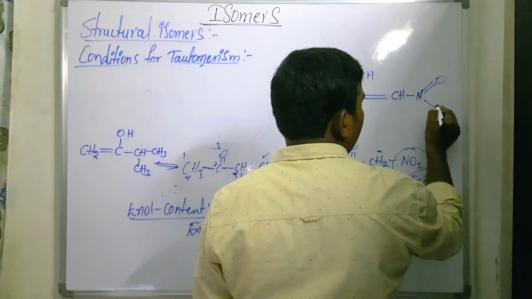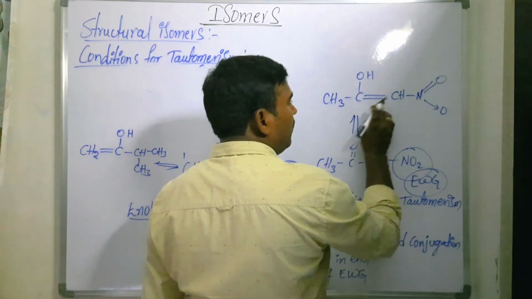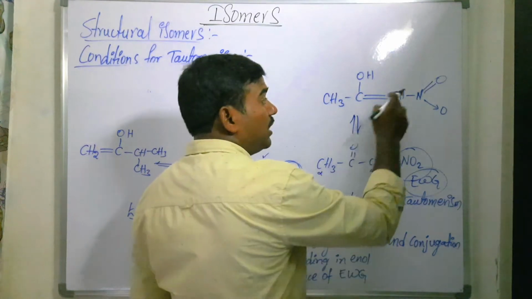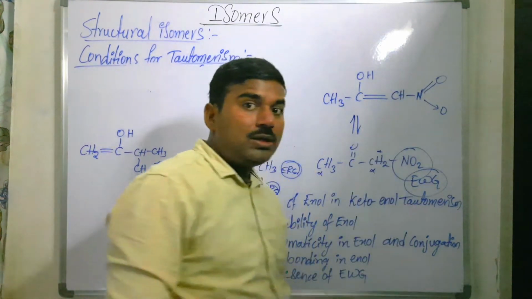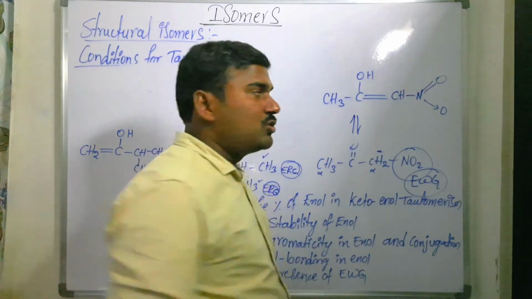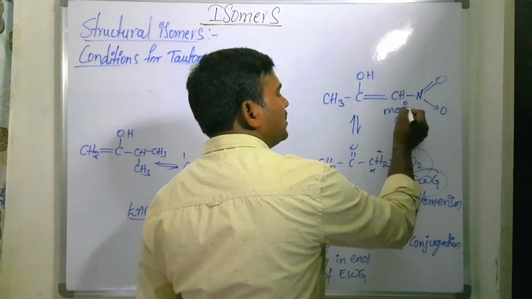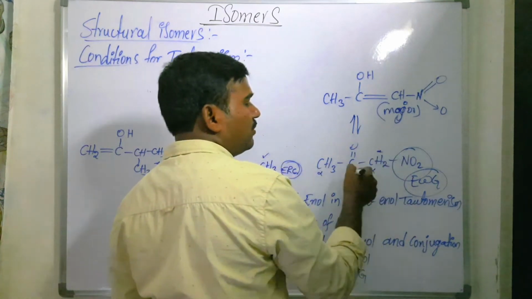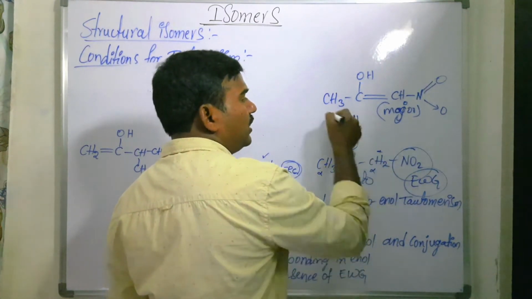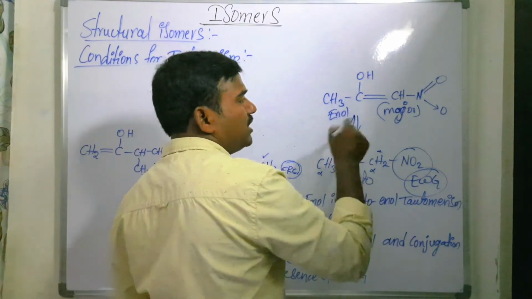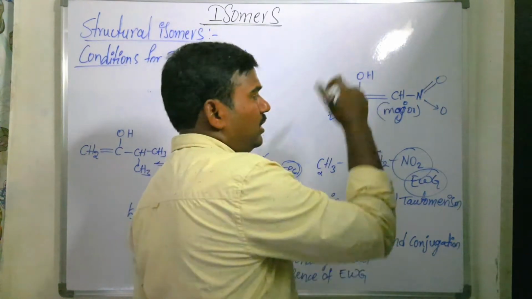Double bond O. Now you see here pi bond, sigma bond, pi bond. Here alternate pi bonds are there. Here conjugation is also there. So it is the major one. The enol compound is the major compound here when compared to the keto form. This is the keto form, and this is the enol form. Which is major among these two? The enol form is major.